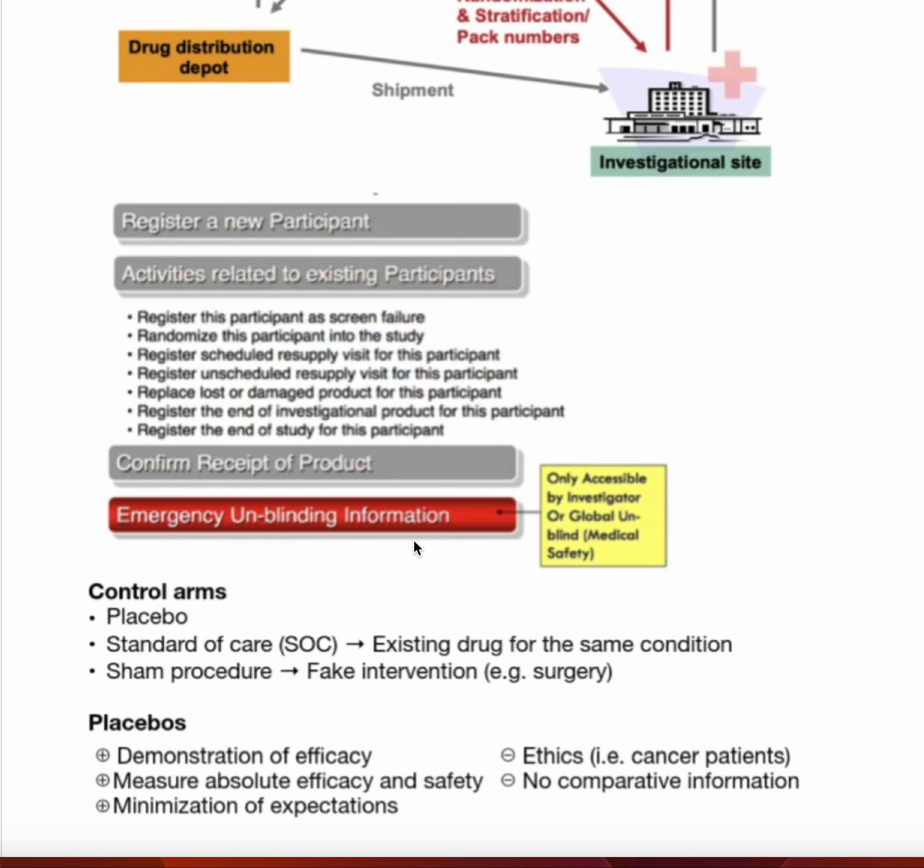This is the responsibility of two parties: the investigator or the global unblinding, or we can say the medical safety team, if there is one. So again, the response system, whether it is web or voice or something else, is responsible for registering a new participant, for activities related to existing participants, and for confirming the receipt of the product. But emergency unblinding is the responsibility of the investigator or the global unblinding, or we can say the medical safety team.